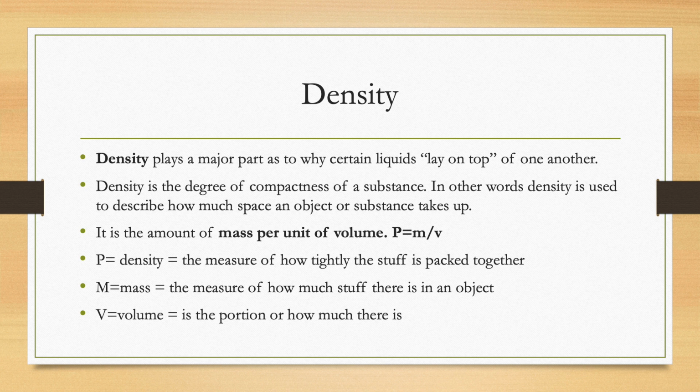It is the amount of mass per unit of volume, and it's P equals M over V. P equals density, the measure of how tightly the stuff is packed together. M equals mass, the measure of how much stuff there is in an object. V equals volume, which is the portion or how much there is. So they're all kind of related.